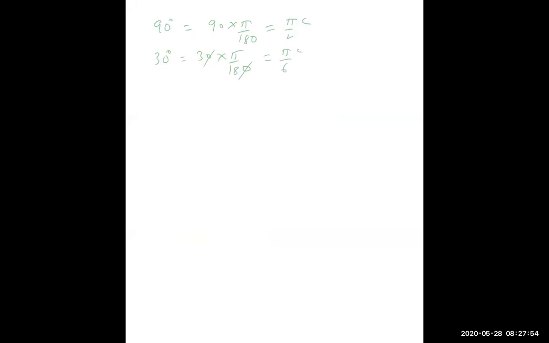As I told, radian we need not write. Simply I say pi by 2 means radian only. Simply I can say pi by 6 also. 45 degree will be pi by 4. 60 degree will be 60 into pi by 180 is equal to pi by 3 radian.